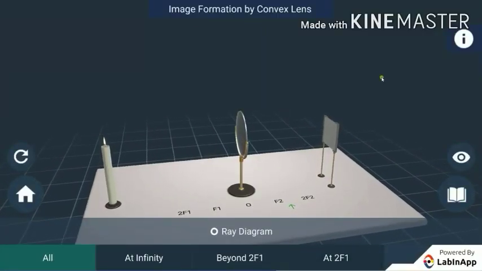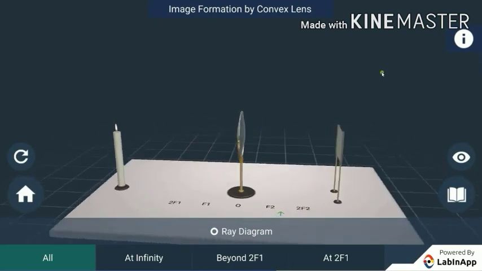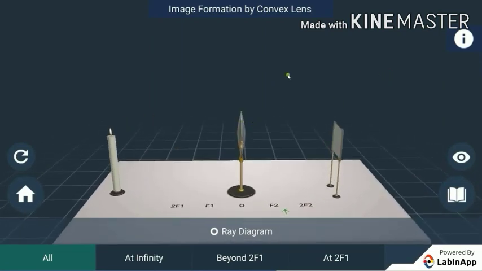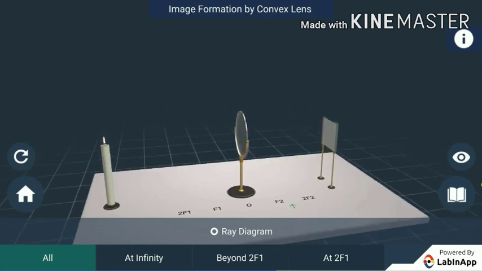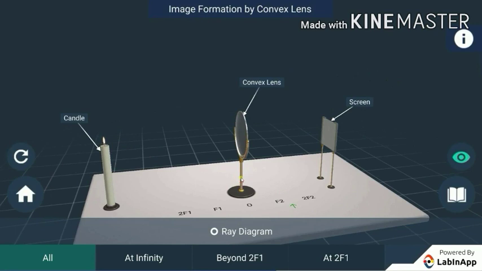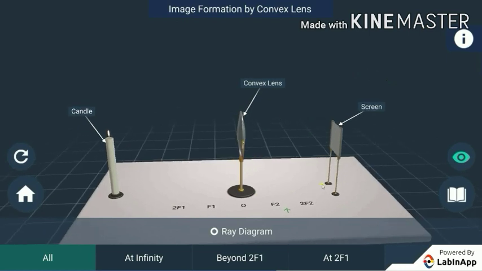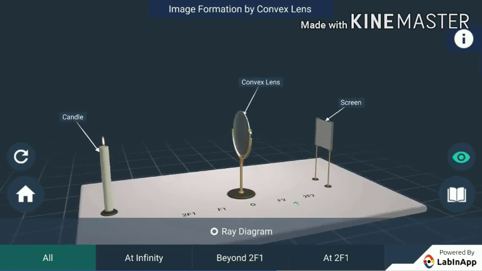Let's find out the image formation by a convex lens for different positions of the object from it. A convex lens on a stand, a candle with flame and a paper screen to capture the image are taken on a horizontal surface as shown. Positions of the center of curvature 2F1, 2F2, focal points F1, F2 and pole O are marked from the convex lens.